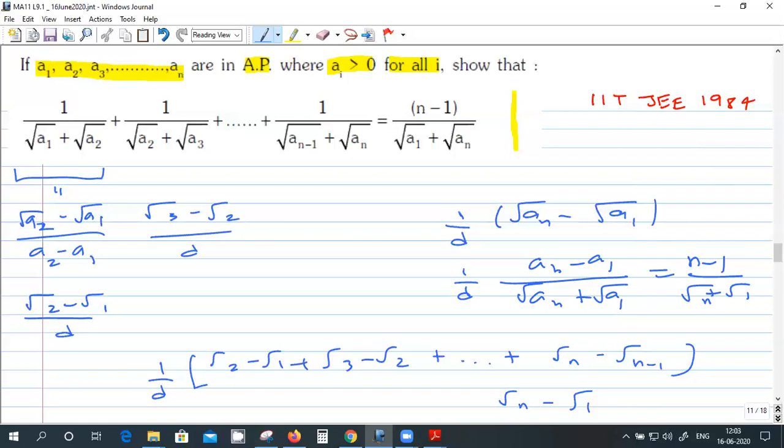So the crucial thing is you have to recognize this pattern: in the denominator, A1, A2; A2, A3, two consecutive terms are there. If you take the difference, it will become D, and you have to rationalize, and the denominator becomes common throughout.